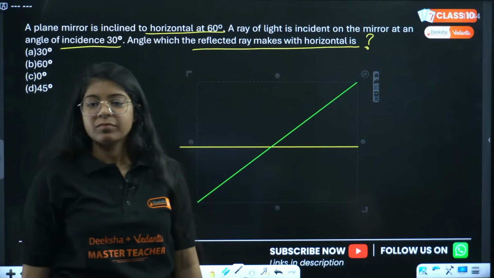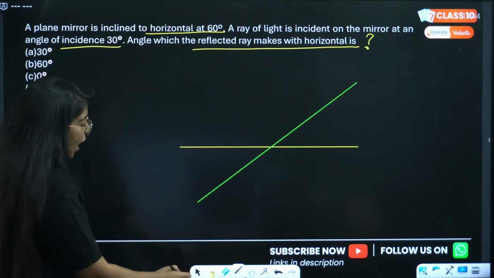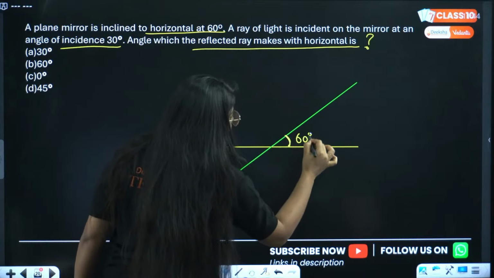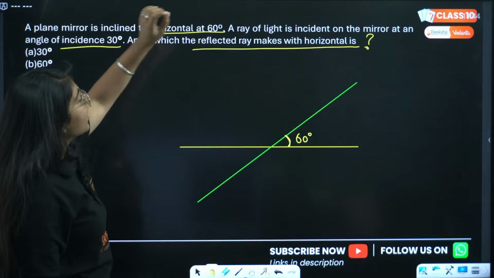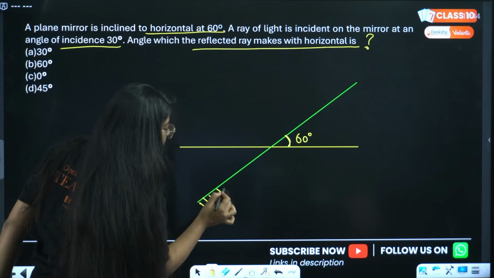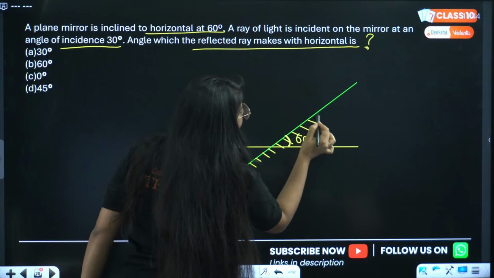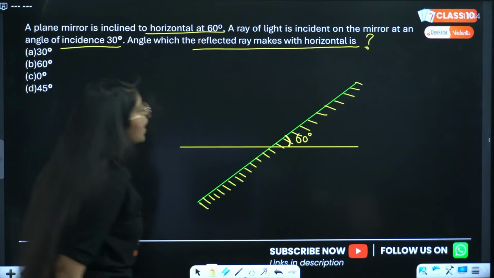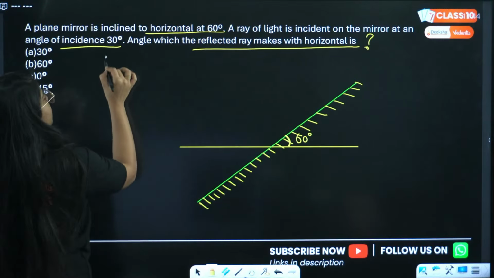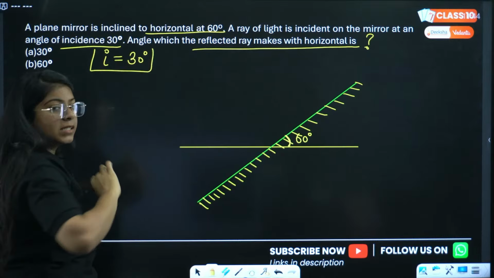Correct. Now this angle is 60 degrees. Now they are asking, a ray of light is incident on the mirror. Mind you, this is the mirror. Be very careful while doing these kind of questions, okay? A ray of light is incident on the mirror at an angle of incidence equal to 30 degrees, right?